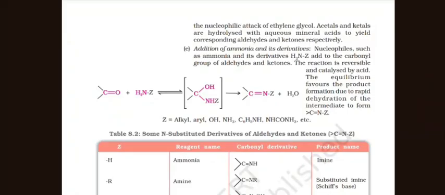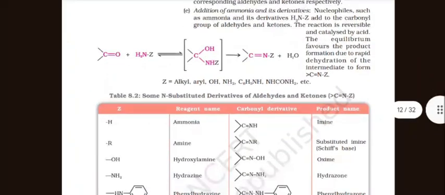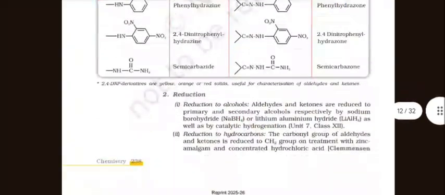Addition of ammonia and its derivatives. Nucleophiles such as ammonia and its derivatives H2N-Z add to the carbonyl group of aldehydes and ketones. The reaction is reversible and catalyzed by acid. The equilibrium favors the product formation due to rapid dehydration of the intermediate to form C=N-Z.